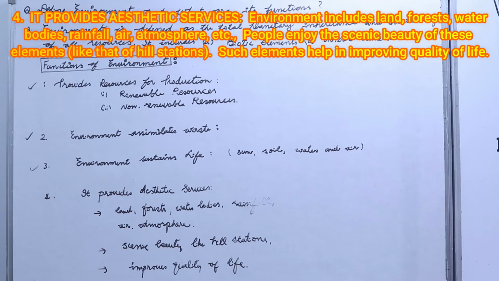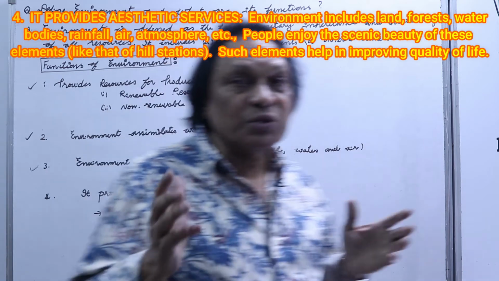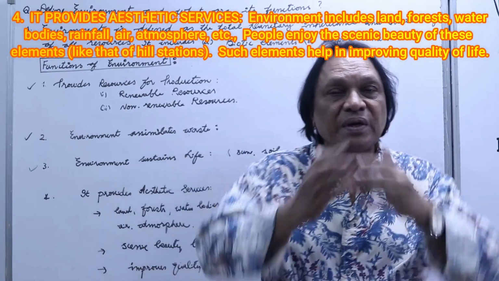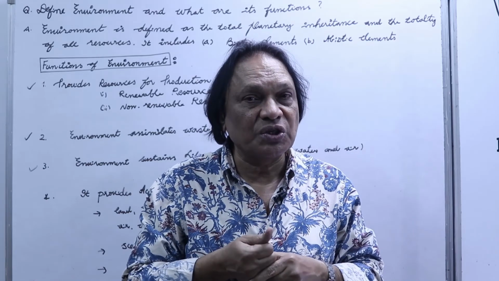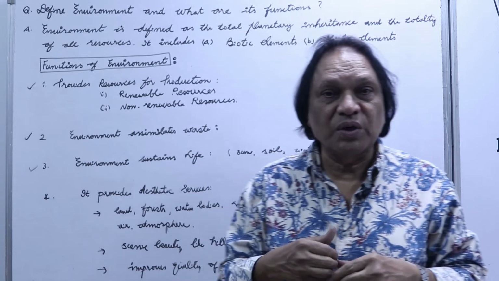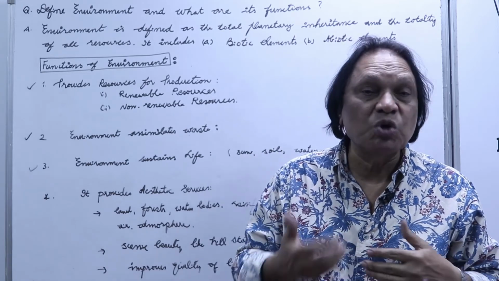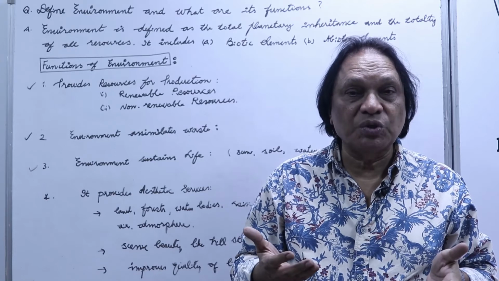The fourth point you have: it provides aesthetic services. Environment includes land, forest, water bodies, rainfall, air, atmosphere, etc. People enjoy the scenic beauty of these elements like that of hill stations. Such elements help in improving the quality of life. This is a very important question. Please remember the big question, the answer. In the answer you have small questions like I told you: what are biotic and abiotic resources, renewable resources, non-renewable resources, and so on.